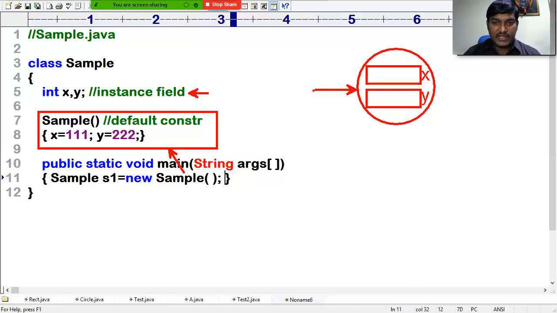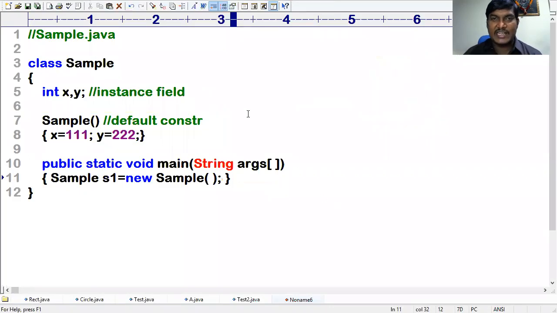Whatever logic you have written inside the constructor will be executed. Now x is initialized with 111, and y is initialized with 222. This is exactly what happens when this particular line is executed. So what is my intention? I want to create one more object. I want to copy the data from one object to another object.